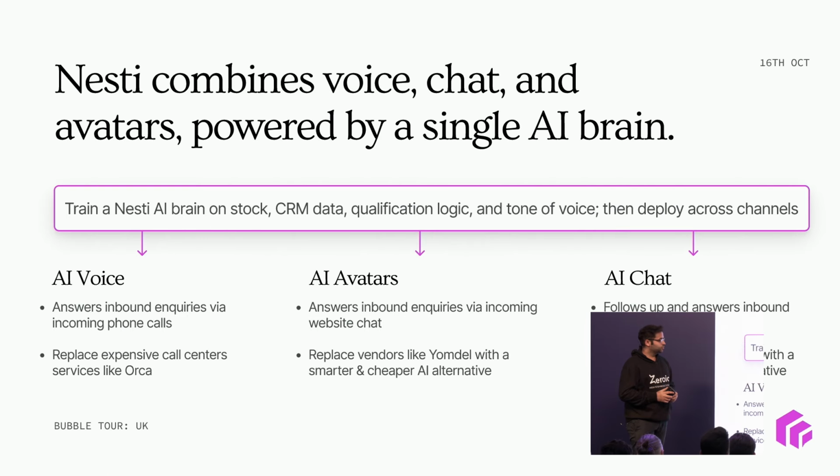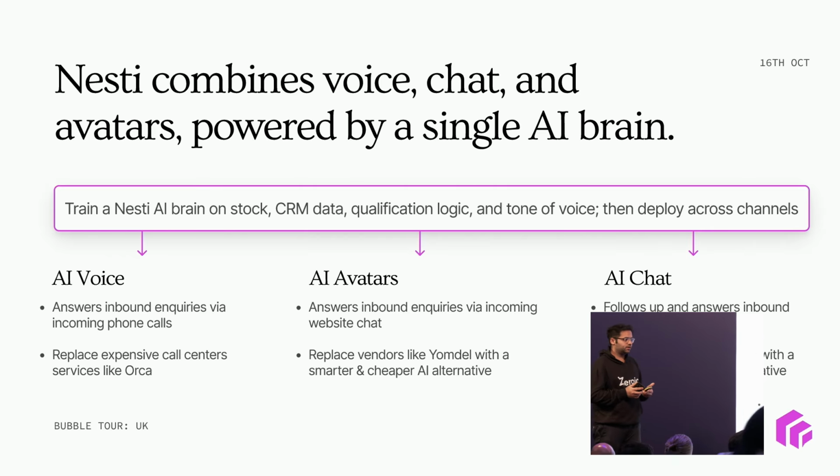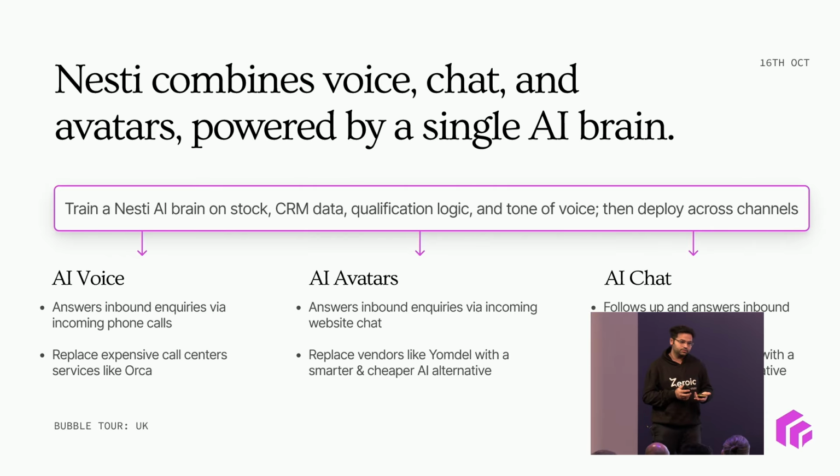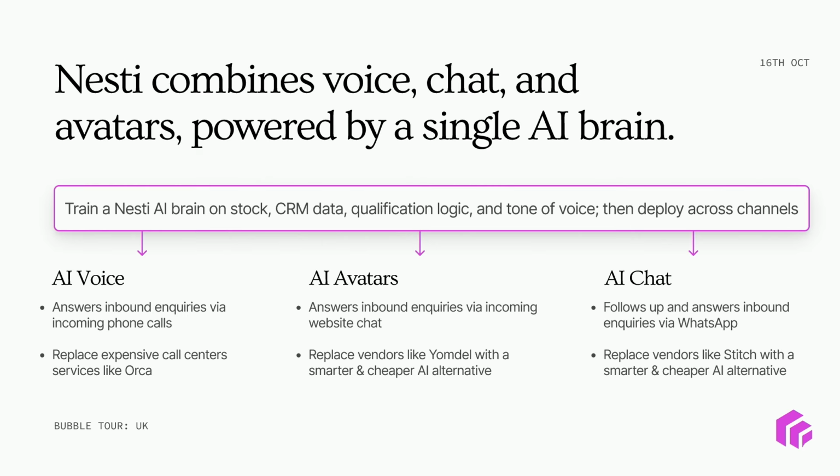Coming to the 3 channels that we generally operate in. The first is voice, which is the demo that we'll be doing today. The AI voice is powered, again, by models from OpenRouter, and we are using a few conversational platforms to allow the voice agents to be created. The AI avatars is where you create your own digital replica, which can go ahead and start joining meetings on behalf of you. And thirdly, we have the chat, which is what happens across WhatsApp, text, SMS, all of that.